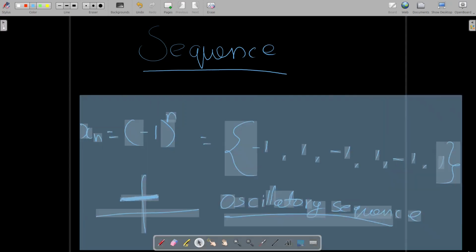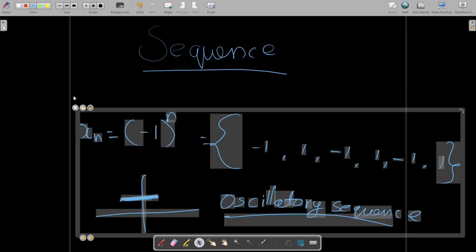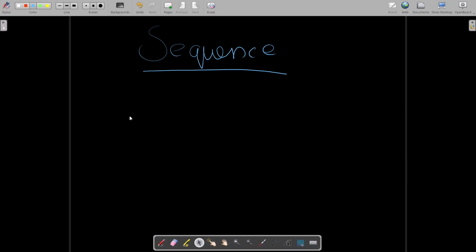Well, how obvious, right? Now that we talked about how convergence works, you can notice that an oscillatory sequence is not a convergent sequence.